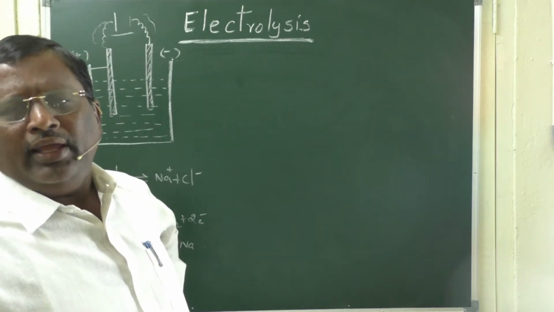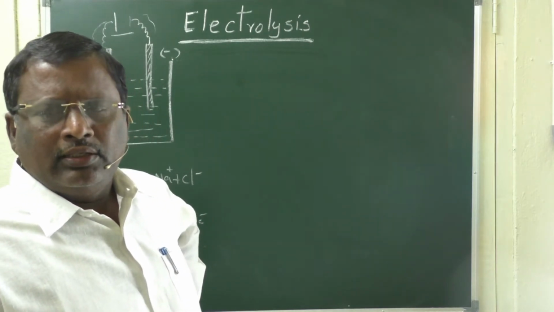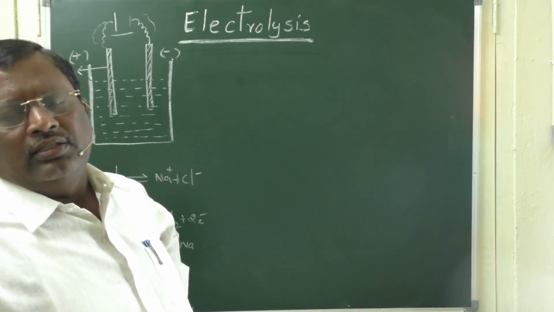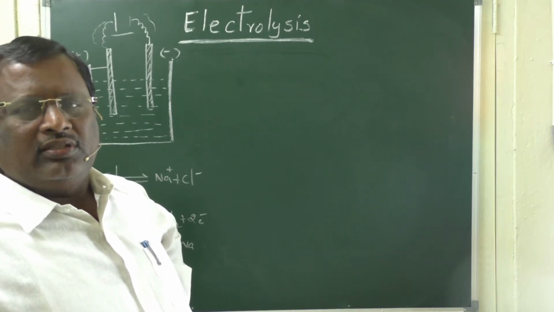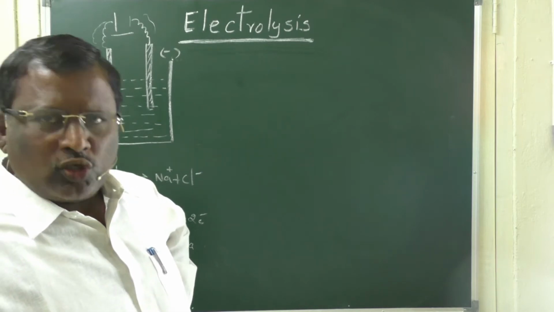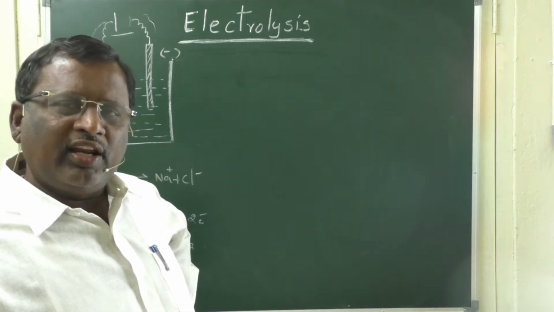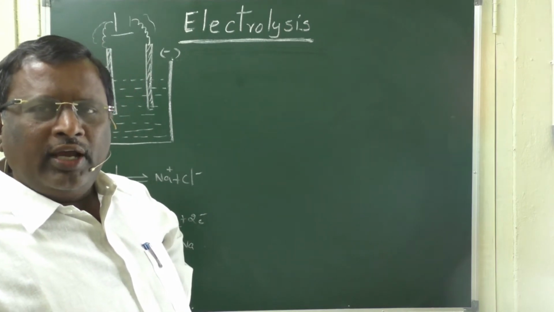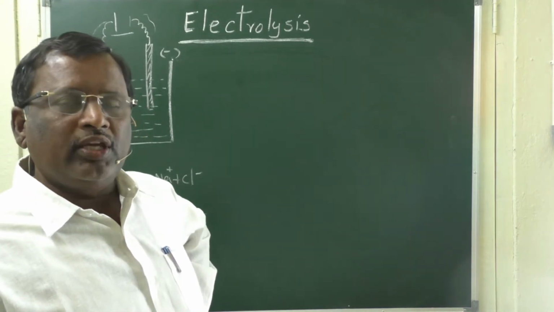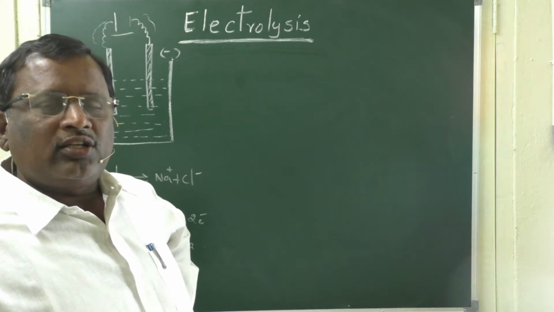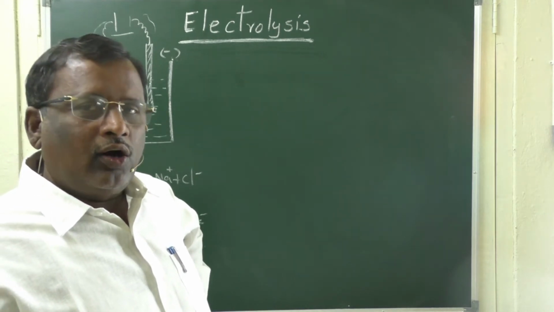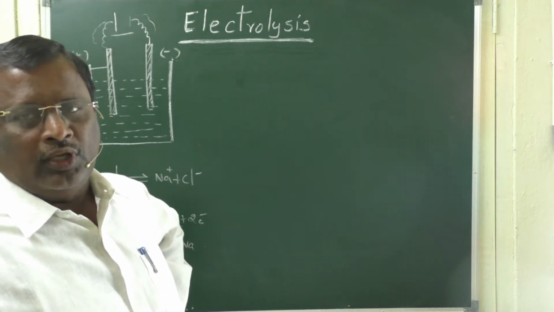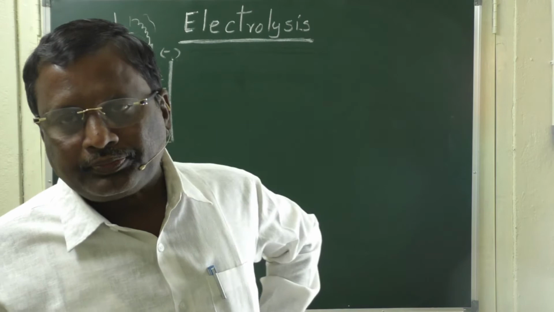But if you carefully observe this electrolysis, there are so many restrictions and exceptions based on the electrolyte that we are going to use and the electrodes which we are going to use, and sometimes the voltage can also influence the product which has to be oxidized or reduced at the respective electrodes. Now, let us discuss one by one.